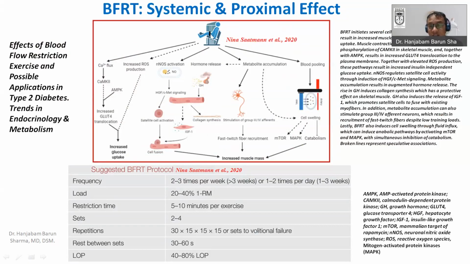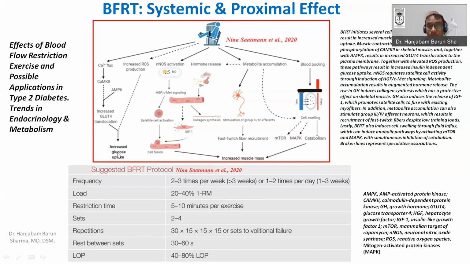Blood flow restriction is applied proximal to the lower limb, and because of that there may be increased calcium influx, and this calcium leads to the activation of calcium calmodulin kinase, and along with AMPK, this leads to increased translocation of the GLUT4 receptor to the surface, and this will increase insulin sensitivity.